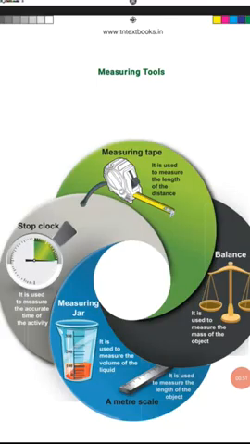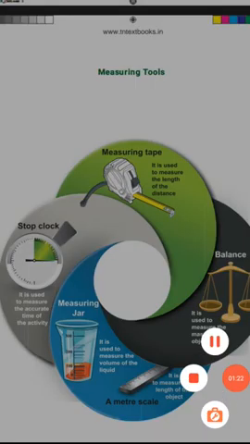We need measuring tools to measure a quantity. Some measuring tools are pictured in your book. See here, the measuring tape is used to measure the length of a distance. The balance is used to measure the mass of an object. The meter scale is used to measure the length of an object. The measuring jar is used to measure the volume of a liquid. The stop clock is used to measure the accurate time of an activity.